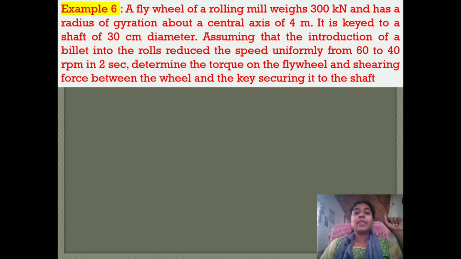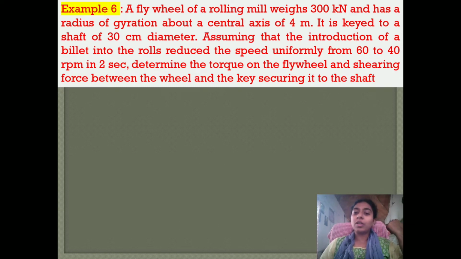Assuming that the introduction of a billet into the rolls reduced the speed uniformly from 60 to 40 rotations per minute in 2 seconds. So the initial rotational velocity is 60 revolutions per minute and the final angular velocity is 40 revolutions per minute. That means your speed is reduced, it is decelerated, in time t equal to 2 seconds.